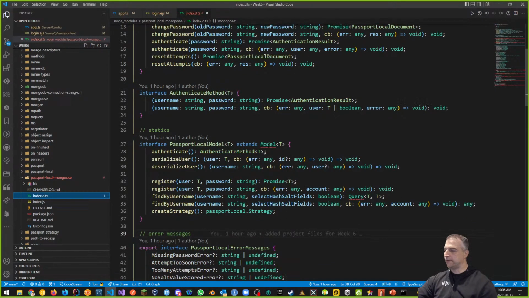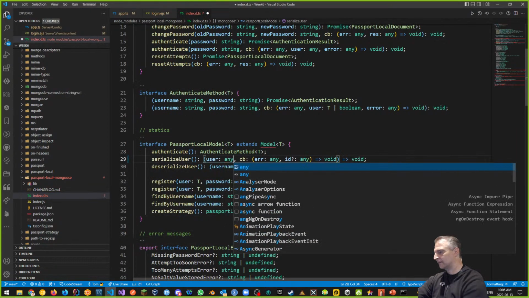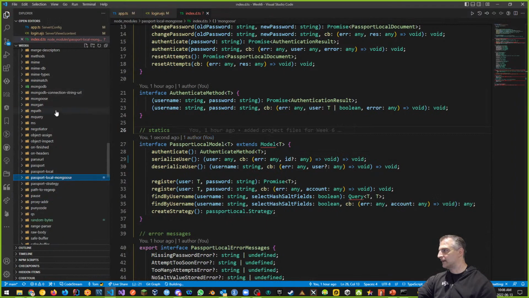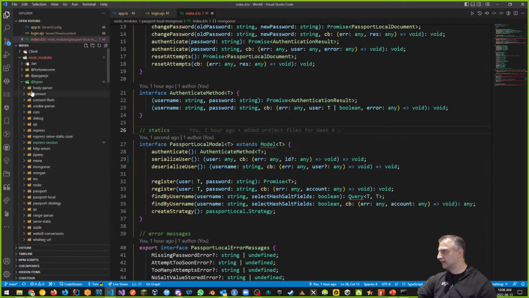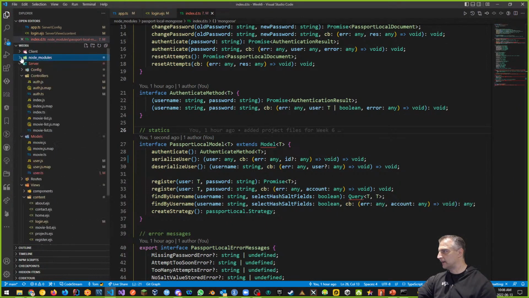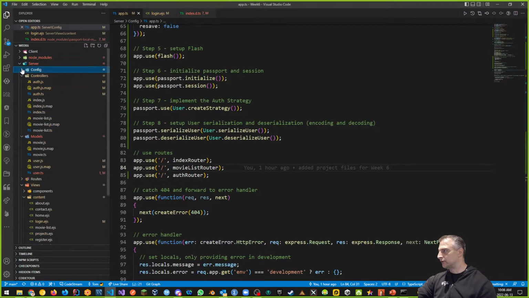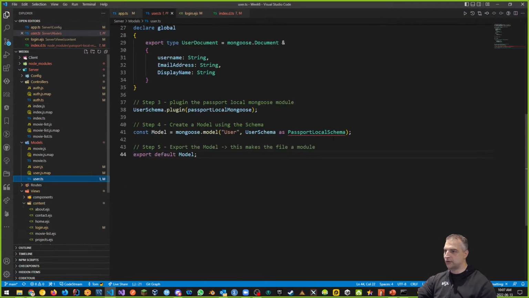However, the model itself says it can't find the name model. Look what it does, it does weird stuff. But this should be a type any, definitely. This is the type any for the user. So once we've done that, if I go back to my server configuration, which is inside of my config app.ts, again, there's no issues here, but we do have an issue in our model because the user still has the same issues.